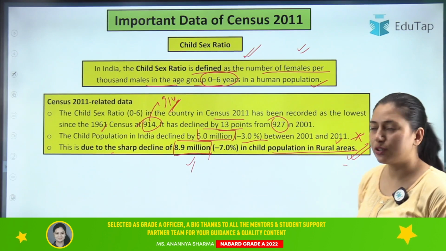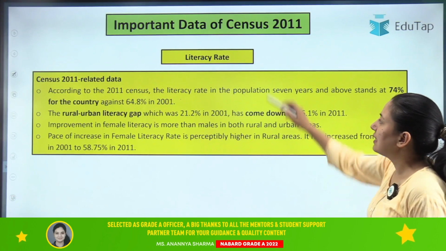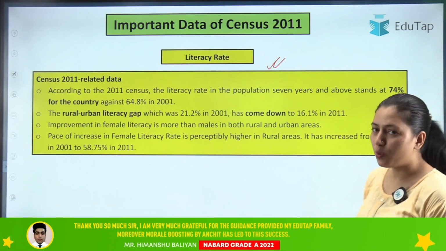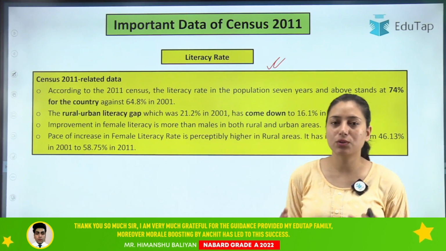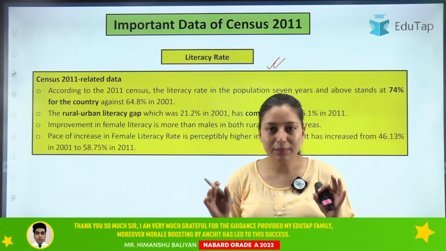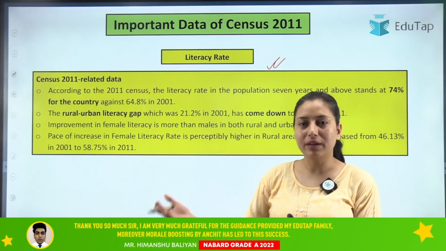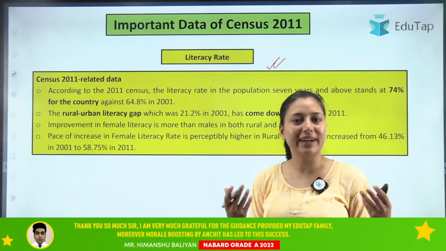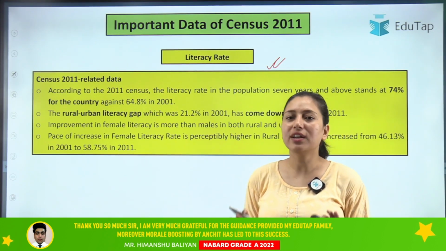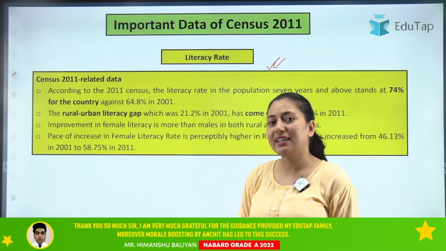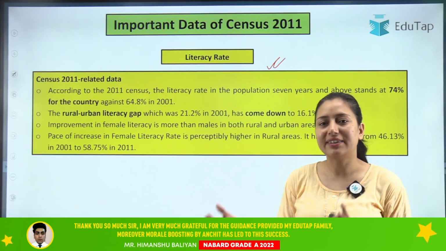Now I hope this is clear to you. Moving on to the next, that is literacy rate. So what is literacy rate? Whenever any person of 7 years or above is able to read, write and understand any language, that is a literate person. And the literacy rate is the number of people that are literate. Clear?